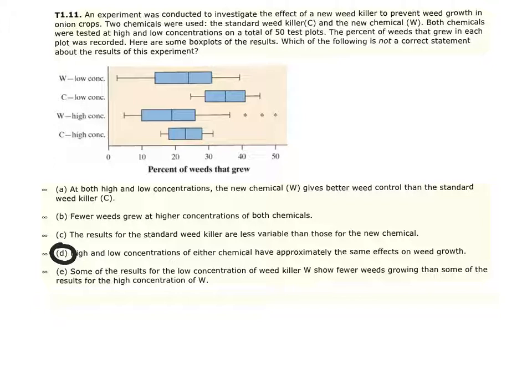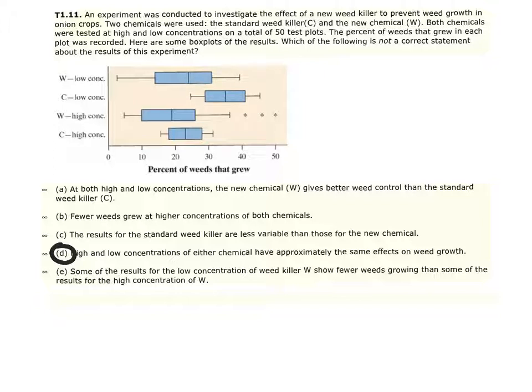Part A here says, at both high and low concentrations, the new chemical W gives better weed control than the standard weed killer C. Now remember, we also want to know which is not the correct statement. If we take a look at this, be careful, this is percent of weed growth. So for this one to be better control, we want a smaller number. If we look at the low concentration of the new weed killer, we're at about 25%.